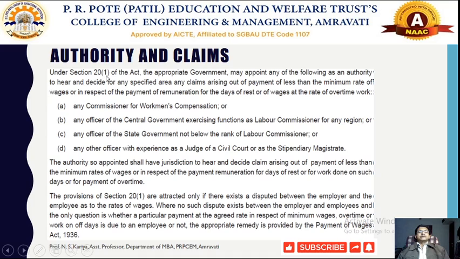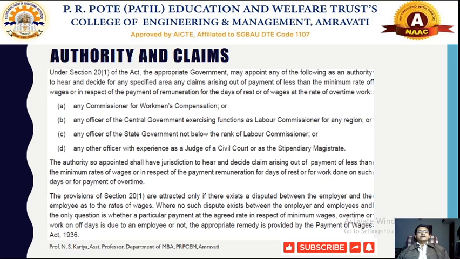section 21 subsection 1, to inspect or to identify whether the minimum rates of wages have been provided to the workers, workers working on a daily basis, or whether they have done overtime work, or whether a piece rate system has been there or not. So they have to inspect all the matters connected therewith, to investigate any other matters that have been connected with the Payment of Minimum Wages Act 1948.